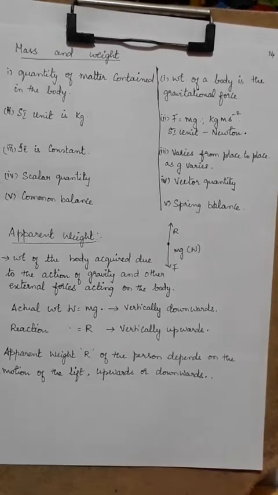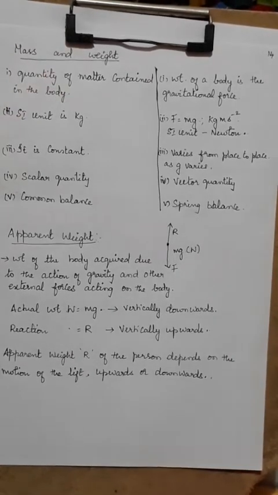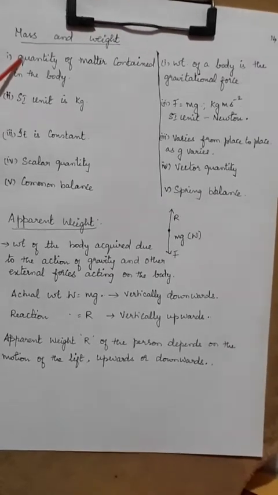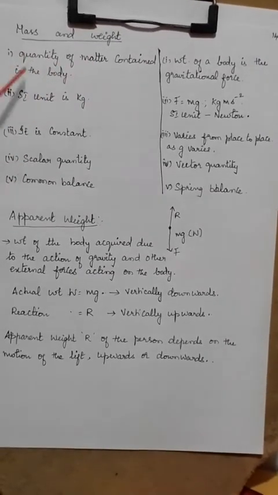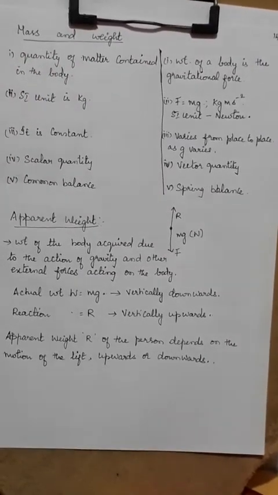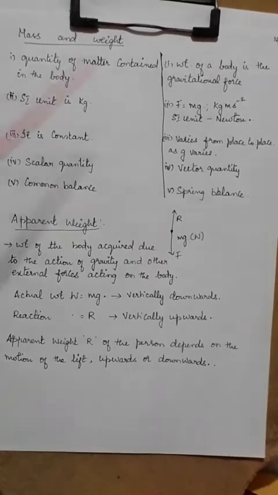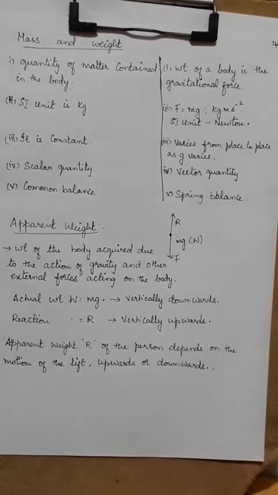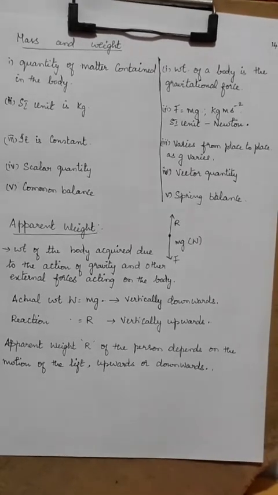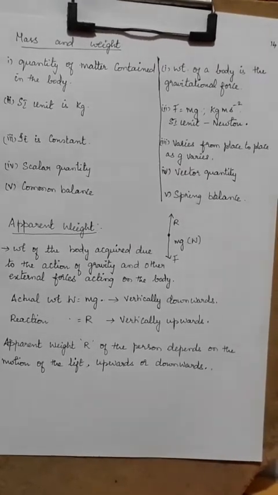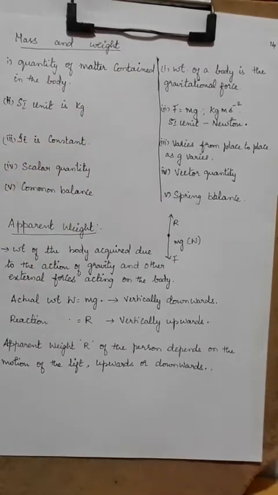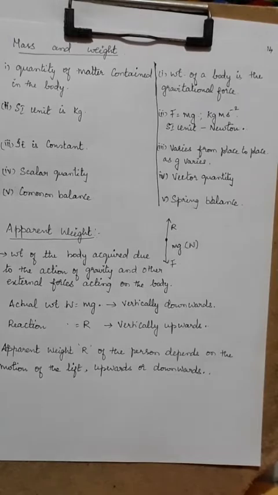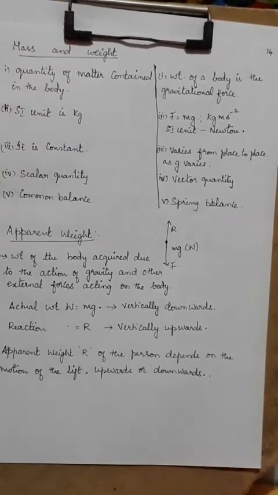Now we'll learn about the differences between mass and weight. What is mass? Mass is defined as the quantity of matter contained in any object. That is what is called mass. But weight is the amount by which any object is going to get drawn towards the earth due to gravitational force. That is what is called weight.